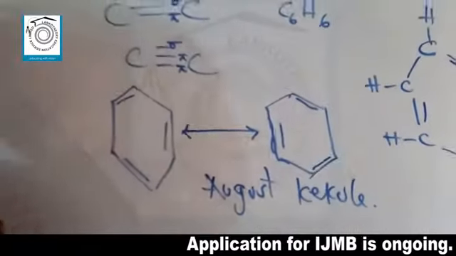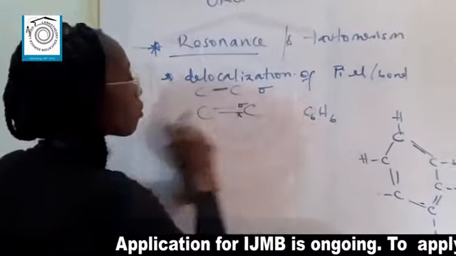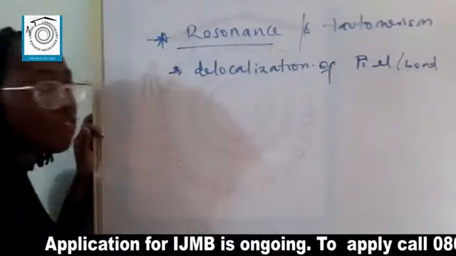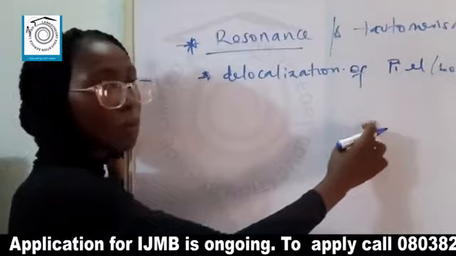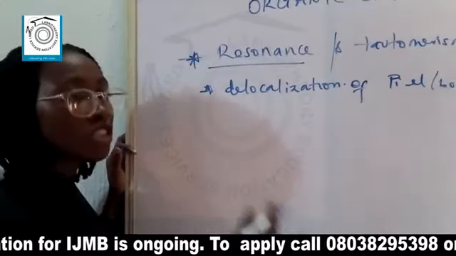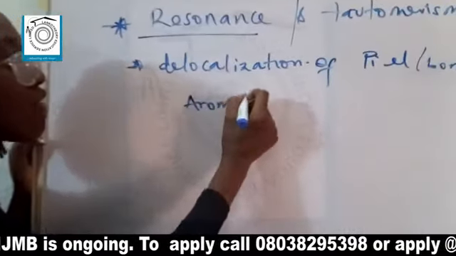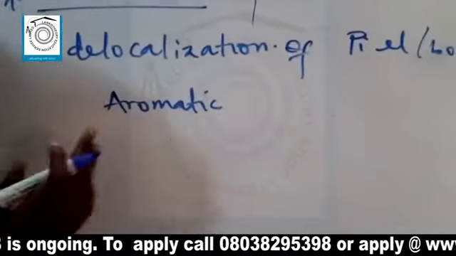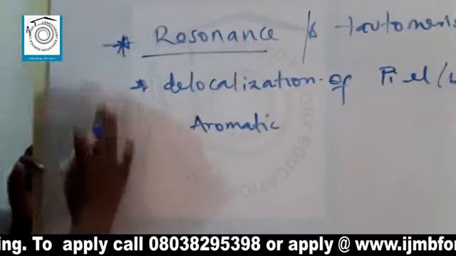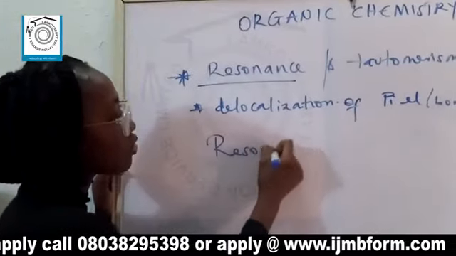Now, the major function of resonance is to bring about stability in any aromatic ring. You know, we all have different types of hydrocarbons. You have aliphatic ones, which are the straight chain hydrocarbons. Then under aliphatic, you have cyclic, acyclic, you have saturated, unsaturated, and so on and so forth. But aromatic ones are the ones that have the benzene ring structure. So all aromatic hydrocarbons all undergo resonance. Now, the major function of resonance is explained by the resonance theory.